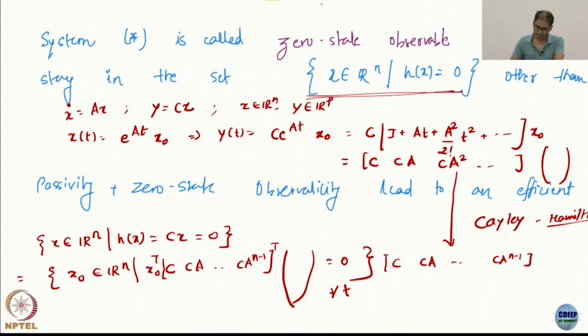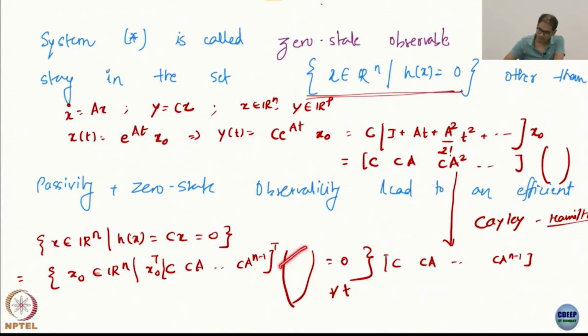Now, tell me something. When will this be 0? For what x0 will this be 0? Anybody? Yes, good call. For x0 equal to 0, yes. Can you give me a slightly more complicated, difficult answer? Is that the only choice of x0 for which this will be 0?